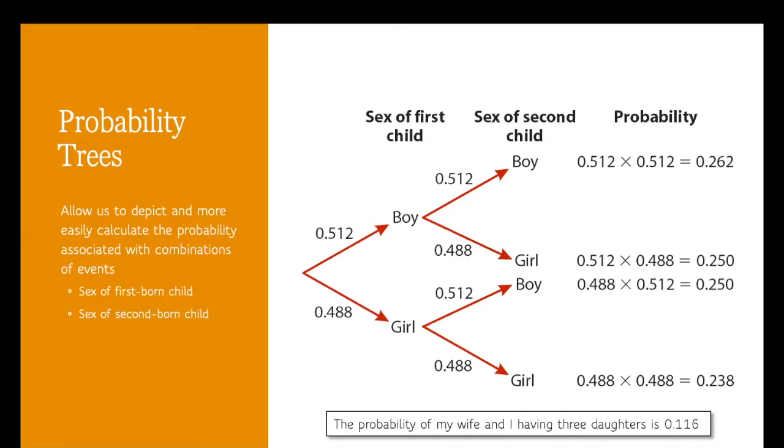You can perform similar calculations to find out that there's a 24% chance that both offspring will be girls, and a 50% chance that one boy will be born and one girl will be born in a family of two. My wife and I have 3 daughters, and we could extend this probability tree further to calculate the probability of us having all 3 offspring be girls is 0.116.